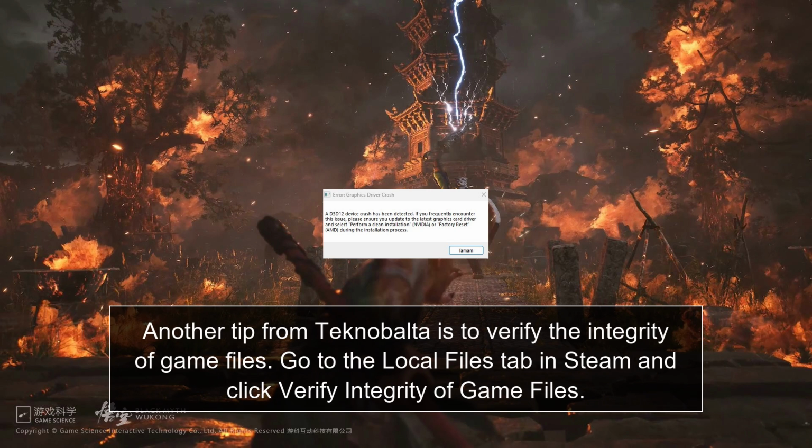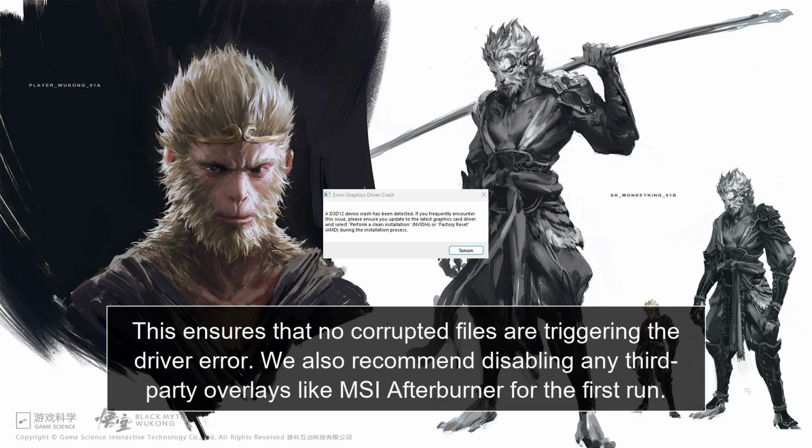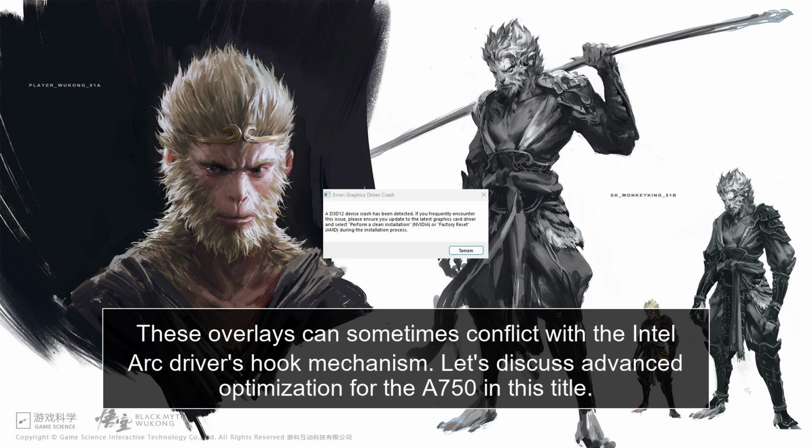Another tip from Teknobalta is to verify the integrity of game files. Go to the Local Files tab in Steam and click Verify Integrity of Game Files. This ensures that no corrupted files are triggering the driver error. We also recommend disabling any third-party overlays like MSI Afterburner for the first run. These overlays can sometimes conflict with the Intel Arc driver's hook mechanism.